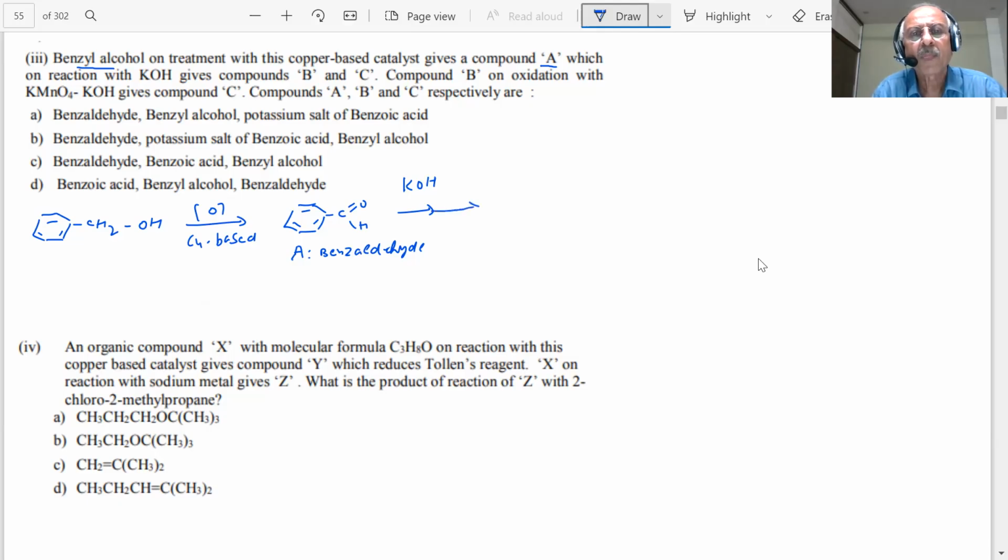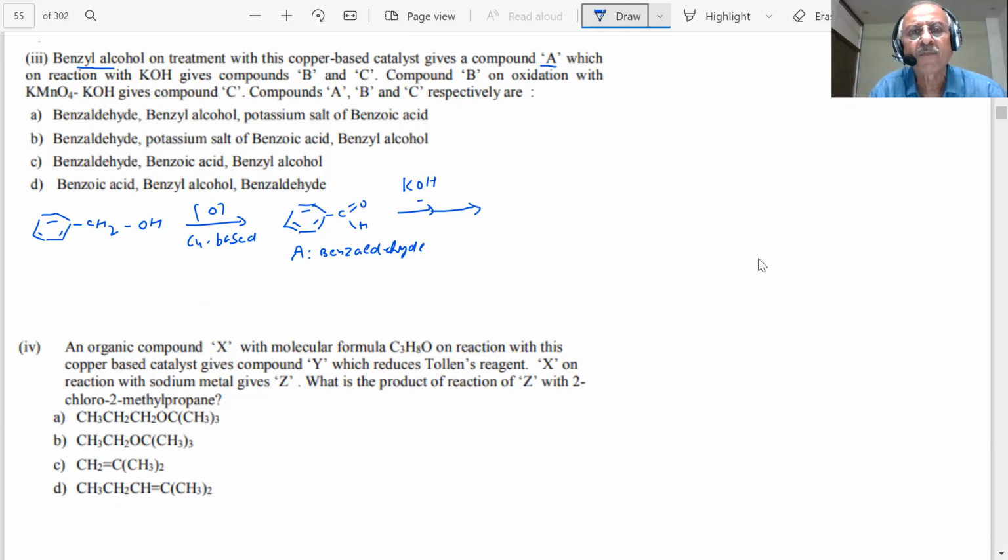What reaction is this? Aldehydes are reacted with alkali, students. There are two types of reactions. When aldehydes are reacted with KOH, two types of reaction. You have heard about Cannizzaro's reaction? Have you done Cannizzaro's reaction, students? How many reactions did I tell you? Aldol condensation, crossed aldol condensation, and Cannizzaro's.